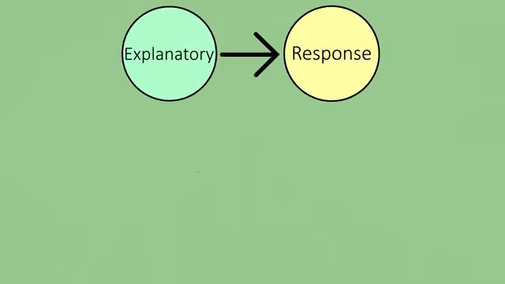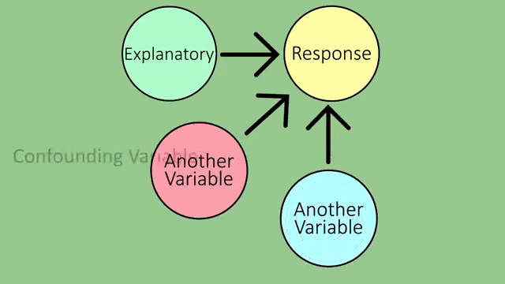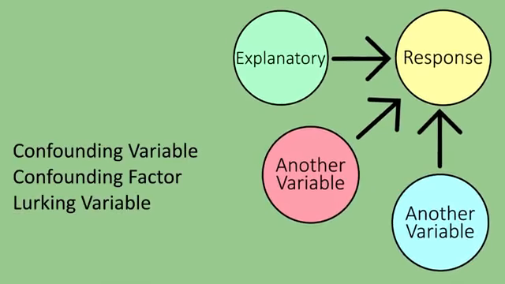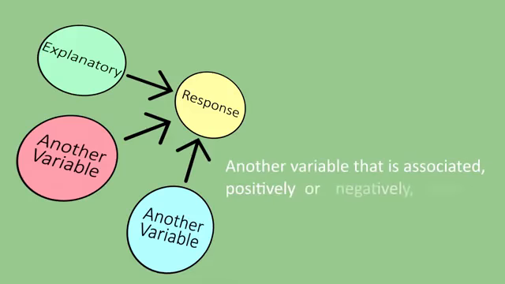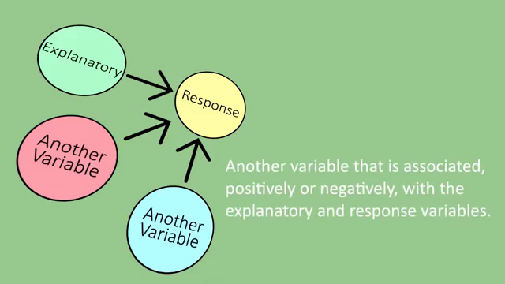In statistics, a confounding variable, also known as confounding factor, a lurking variable, a confound, or confounder, is an extraneous variable that is associated positively or negatively with both the explanatory variable and response variable.